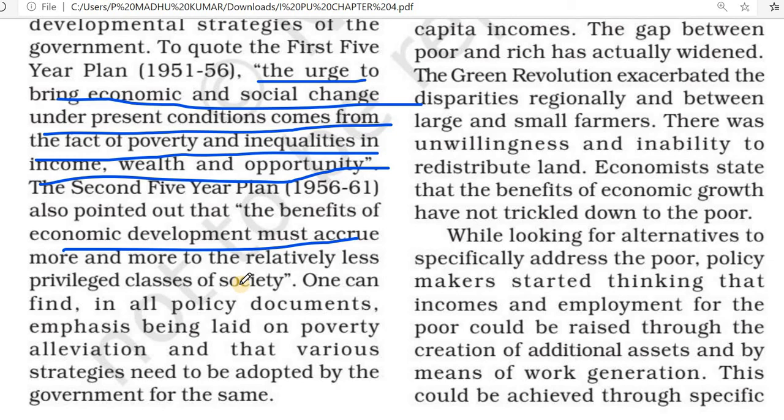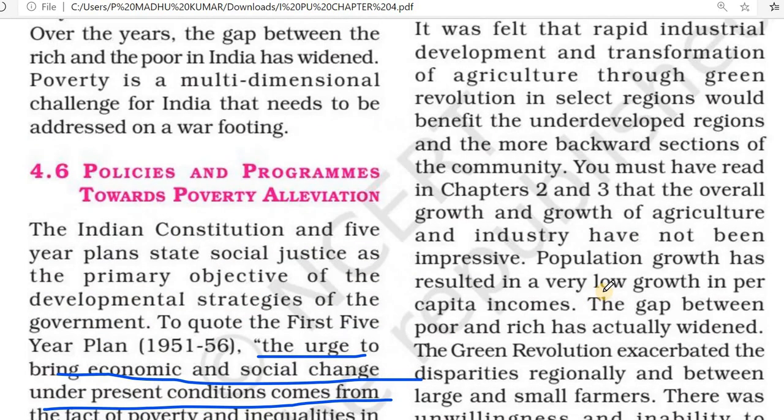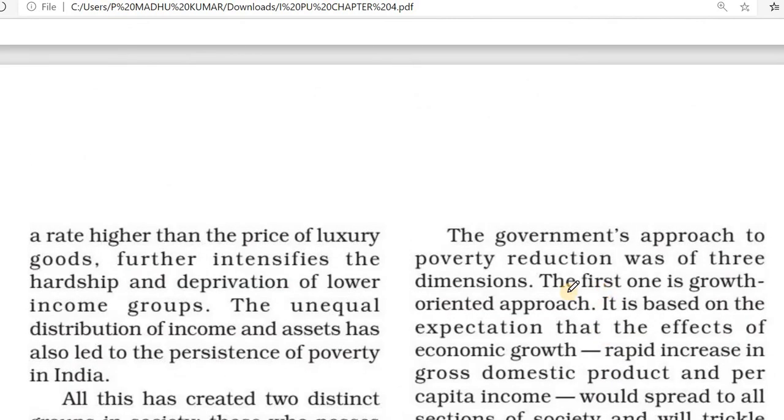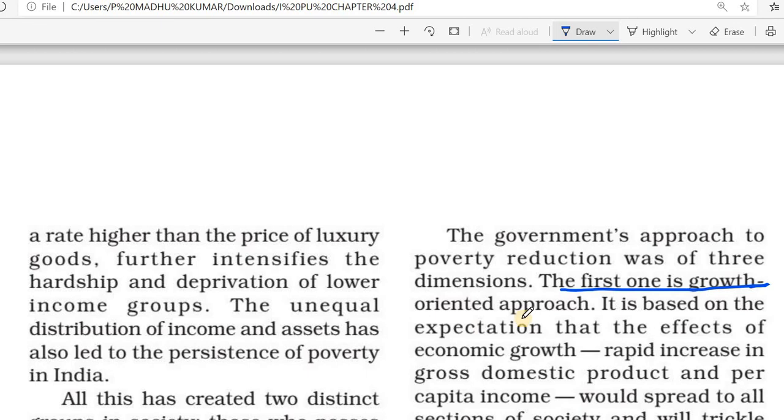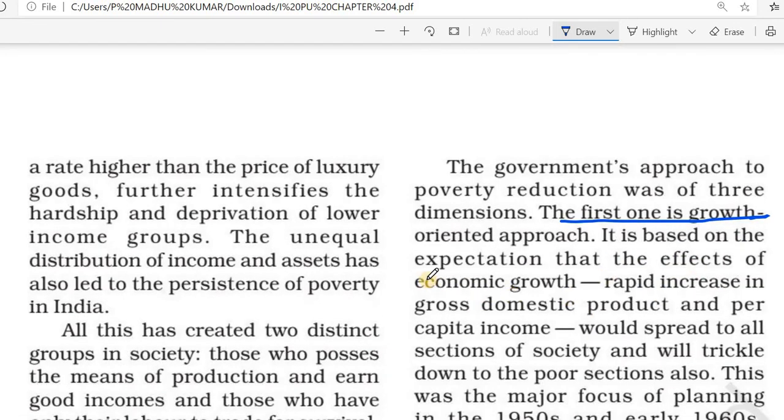Then the government approach to poverty reduction has three dimensions: growth oriented approach, income and employment oriented approach, and providing minimum basic needs to people. The first one, the growth oriented approach, is based on the expectation of economic growth.